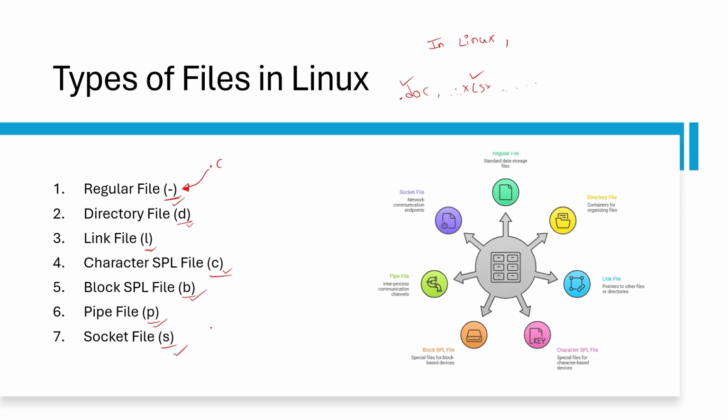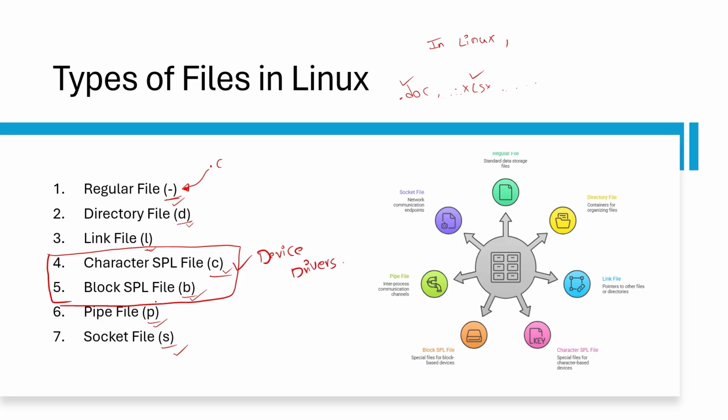Next, link file. Link file is used for linking files. We will see it in depth. Next, these 4th and 5th, character special and block special files, we will mostly not cover, because they come under device driver programming.